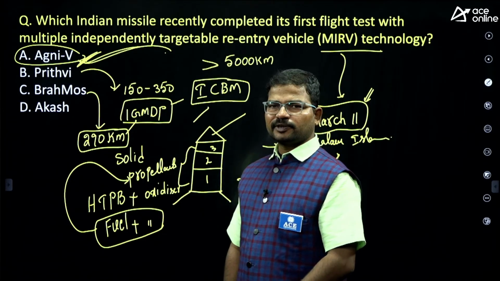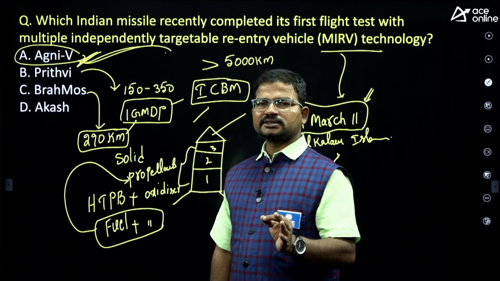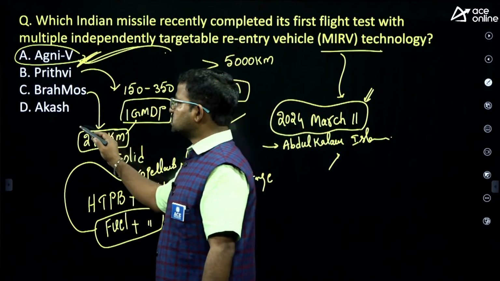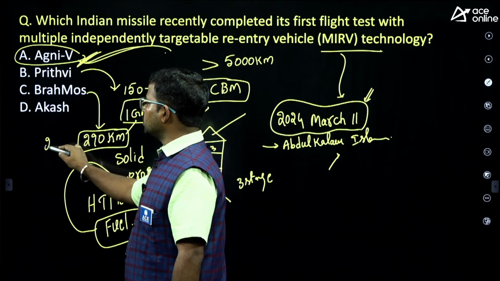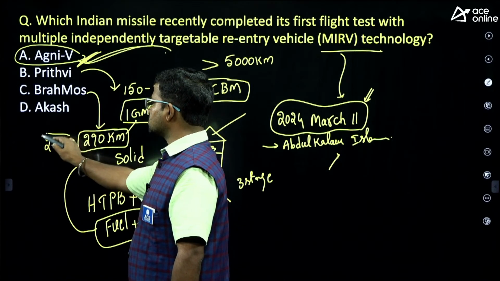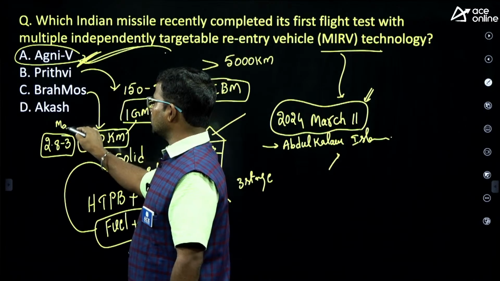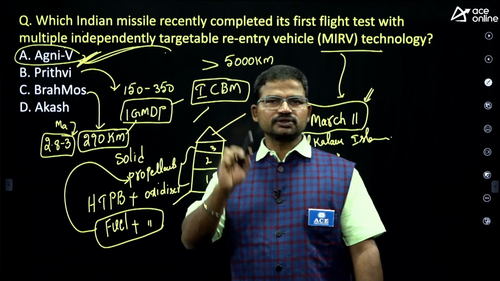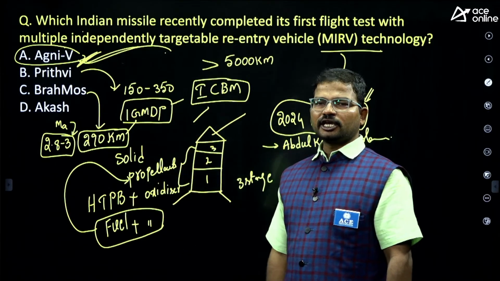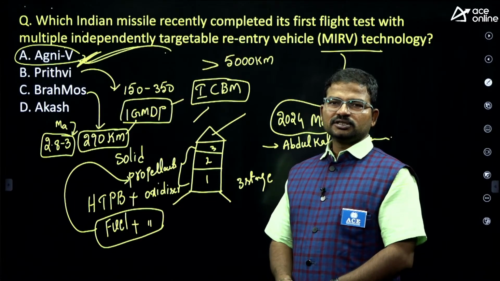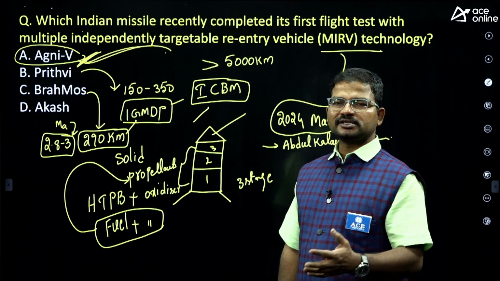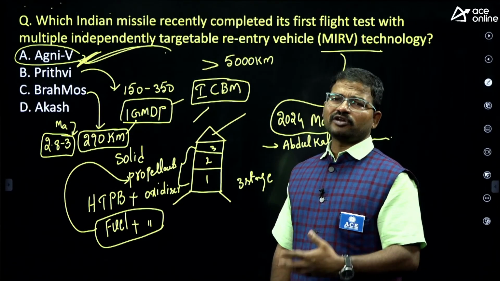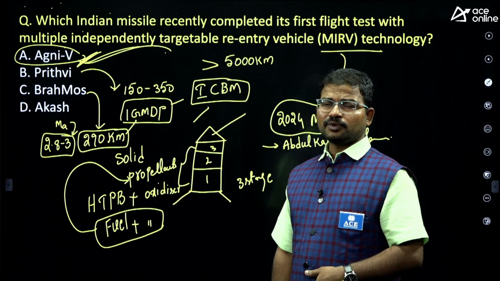What is the specialty of the BrahMos missile? This is considered the world's fastest supersonic cruise missile. Its speed would be around 2.8 to 3 Mach. Of course, it can be launched from different platforms: ships, submarines, surface to surface, air to air, and air to surface. So on different platforms we can easily launch this type of derivative.